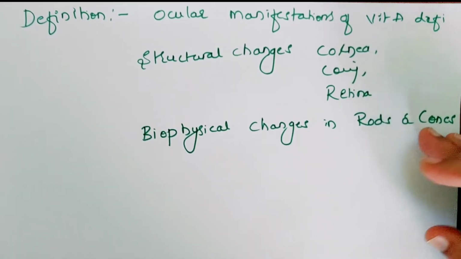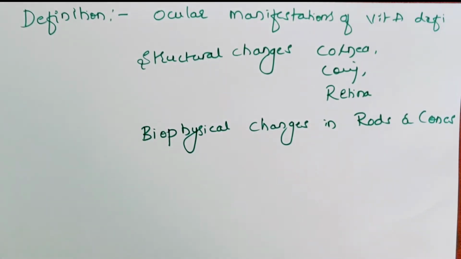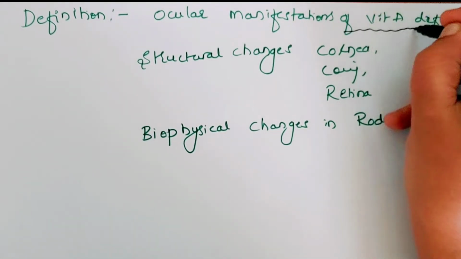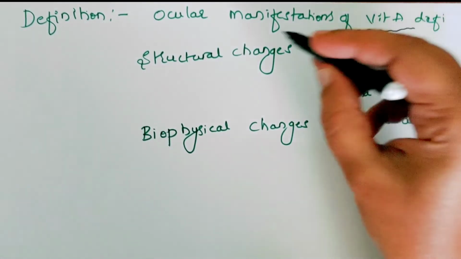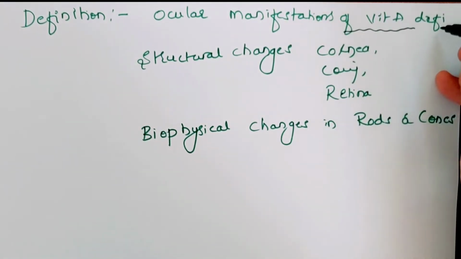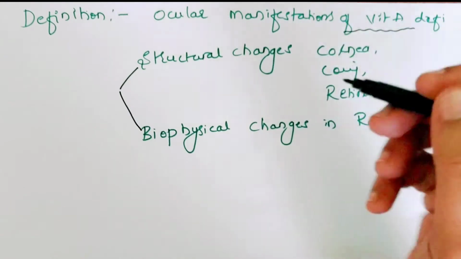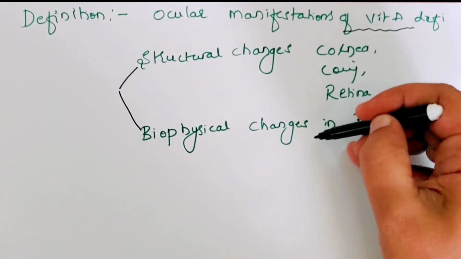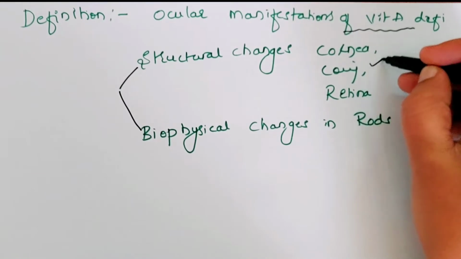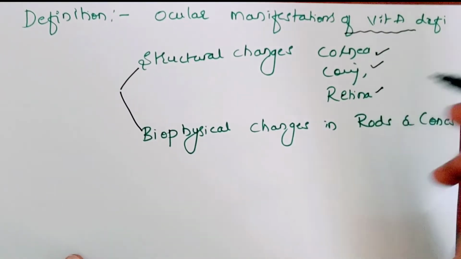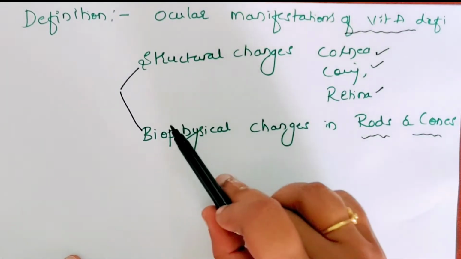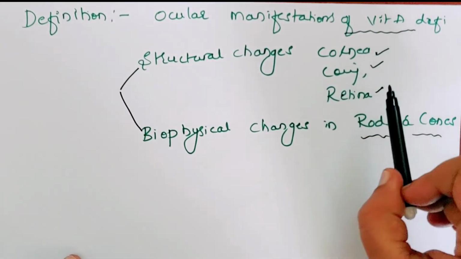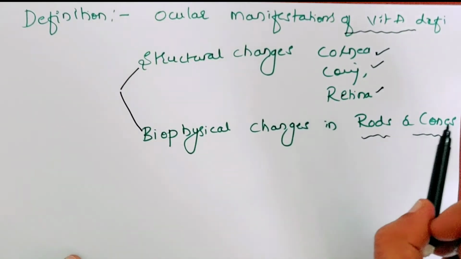The first thing is how you define xerophthalmia. You can define xerophthalmia as ocular manifestations of vitamin A deficiency. Whenever there is vitamin A deficiency, it will manifest in various forms in the eye. It can lead to both structural changes and biophysical changes. Structural changes happen in the conjunctiva, cornea and the retina, whereas the biophysical changes occur at the level of rods and cones. So finally, you can define xerophthalmia as ocular manifestations of vitamin A deficiency, which manifest as structural changes in the conjunctiva, cornea and retina, and biophysical changes in the rods and cones.